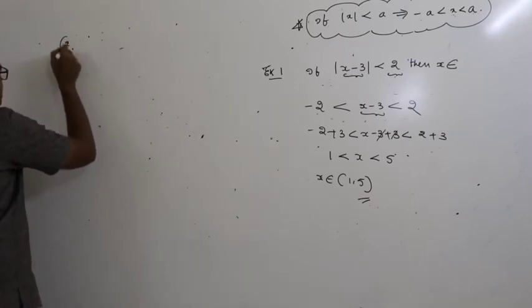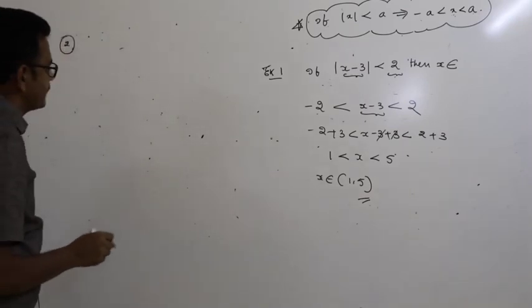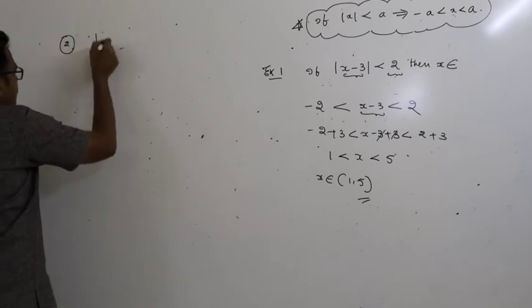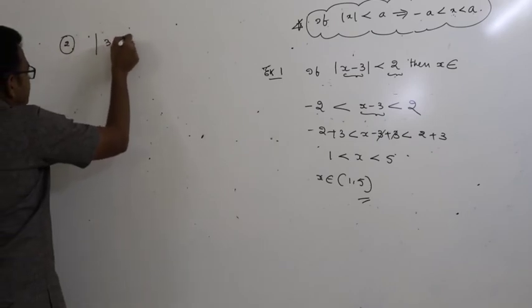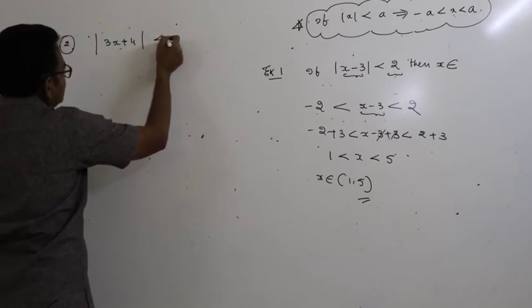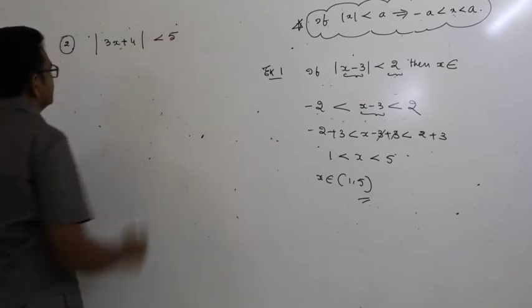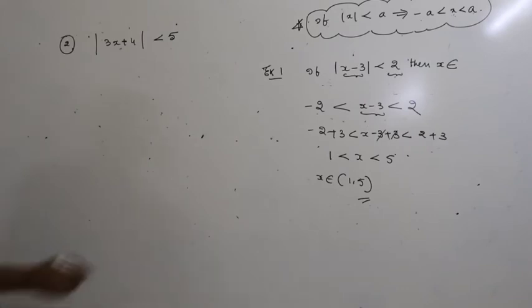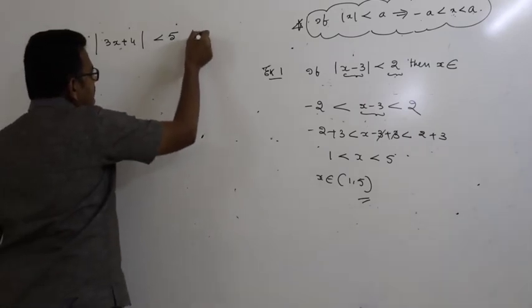One more example. Mod of 3x plus 4 is less than 5, then x belongs to, x values.